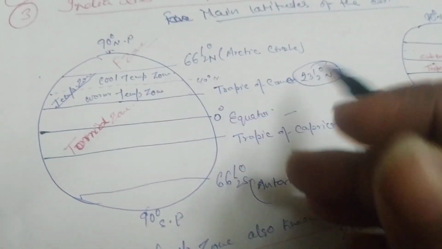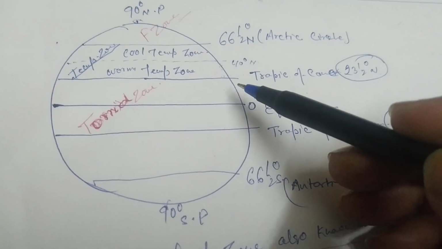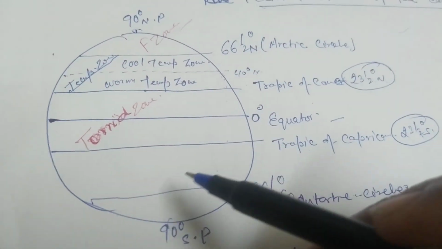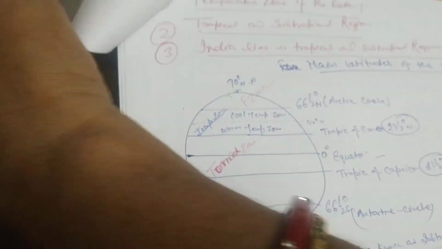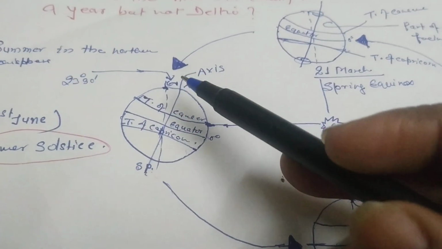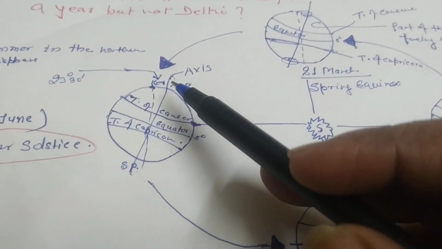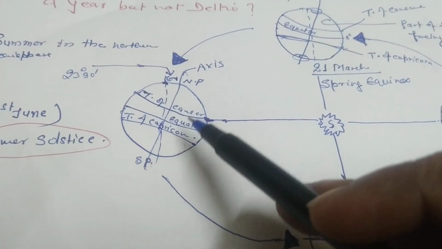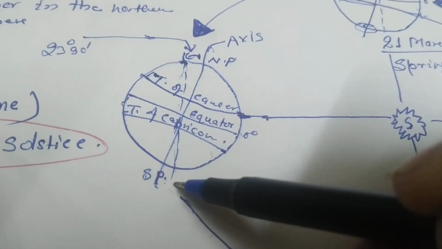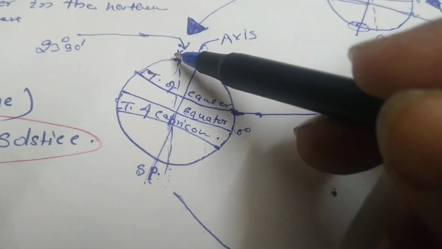And as we know that earth's axis is not at a right angle, it's slightly tilted, just like this, slightly tilted. That's why there is a difference between the actual axis and where the axis should be.